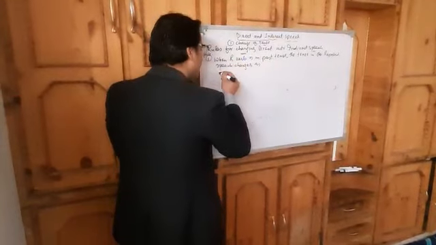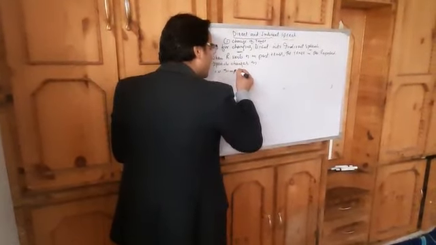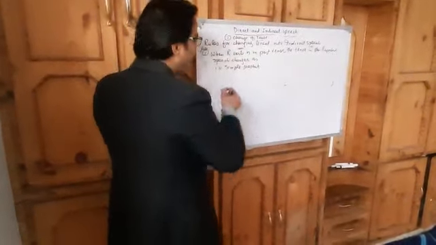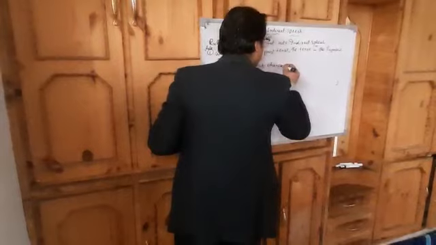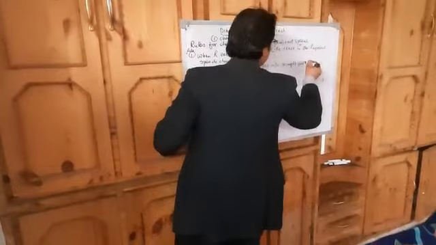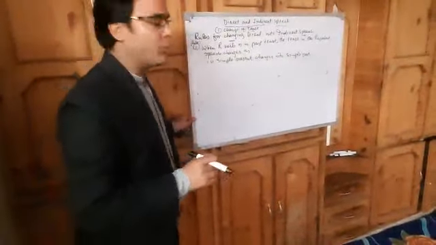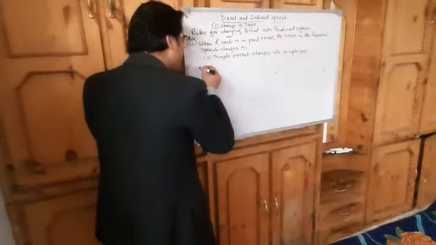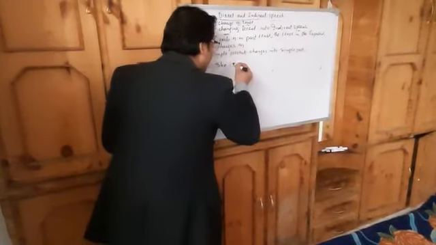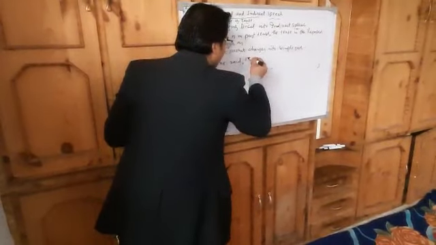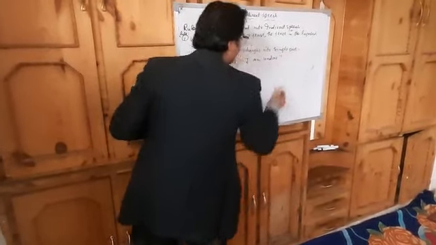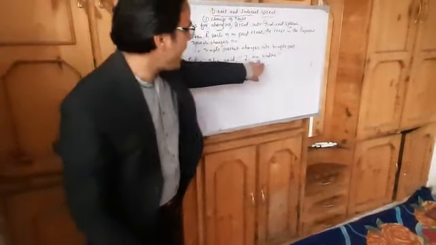This is the change of tense. Number first, simple present changes into simple past. Let me take an example. For example, I will write here, she said, I am undone.